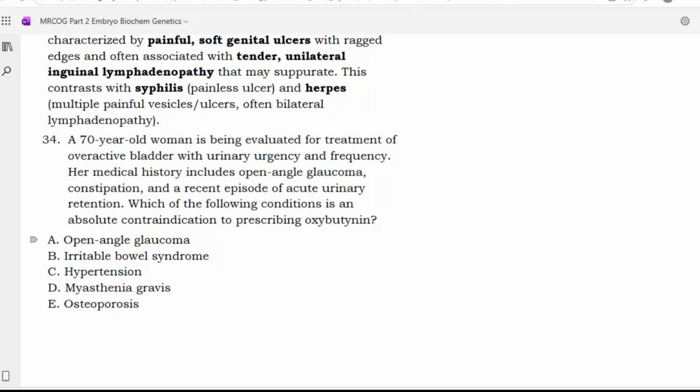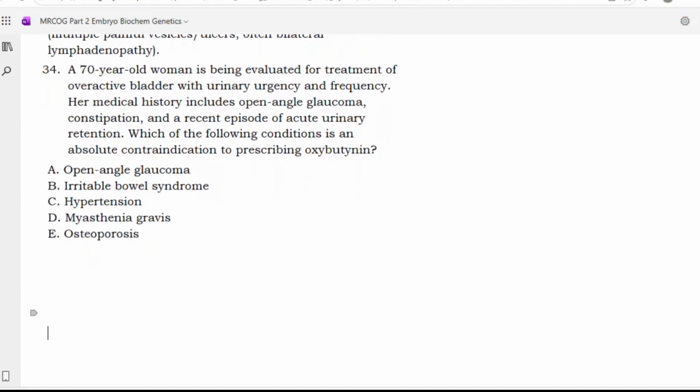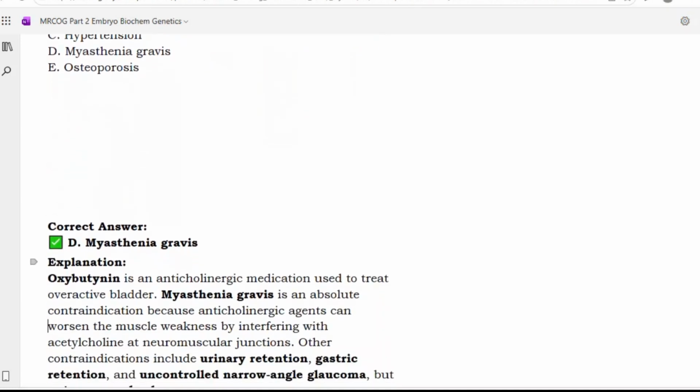Open angle glaucoma, irritable bowel syndrome, hypertension, myasthenia gravis, and osteoporosis. Anticholinergic. Sir, option B, IBS. It is D, myasthenia gravis.